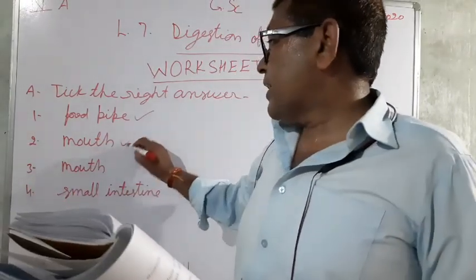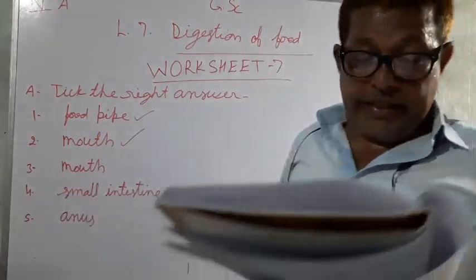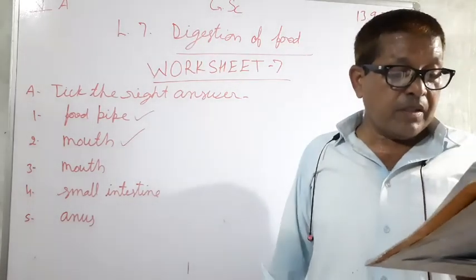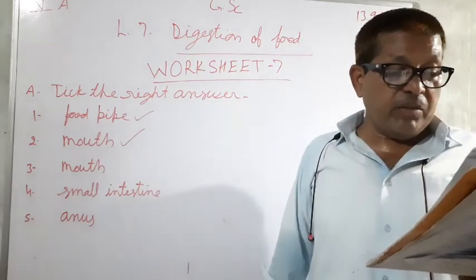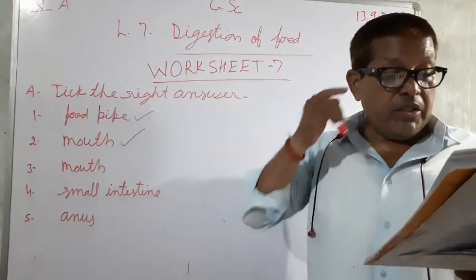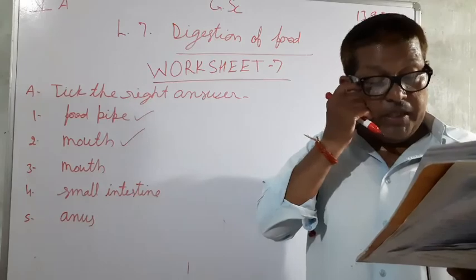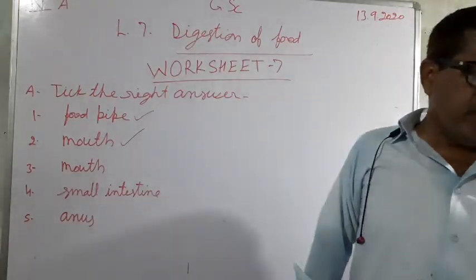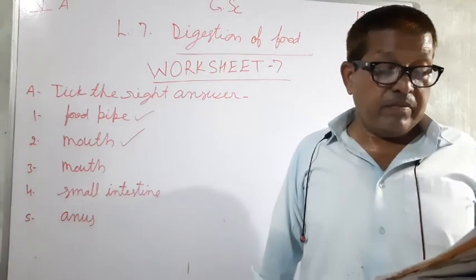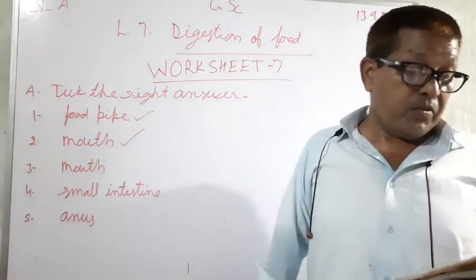So this is the correct answer here. And digestive process begins in, three options are there: stomach, liver, and the mouth. So mouth is the correct answer, since digestion begins in the mouth.